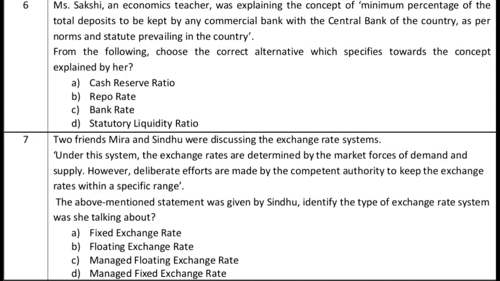There are different types of exchange rate: fixed exchange rate, floating exchange rate, managed floating rate, and managed fixed exchange rate. What do you mean by exchange rate? The rate at which one currency of a country has to be converted into the currency of another country. Here, the exchange rate regime, for example, fixed, floating, managed. Okay, the managed floating exchange rate means what? The exchange rate regime in which the exchange rate is neither entirely free, that is floating, nor fixed. The value of the currency is kept in a range against any other currency.